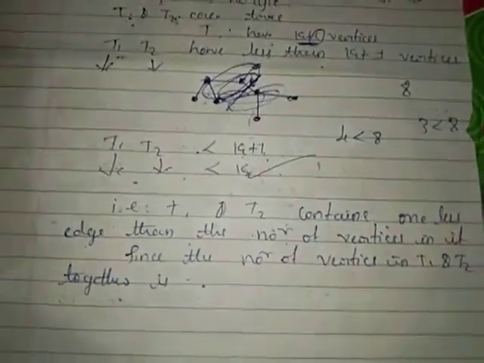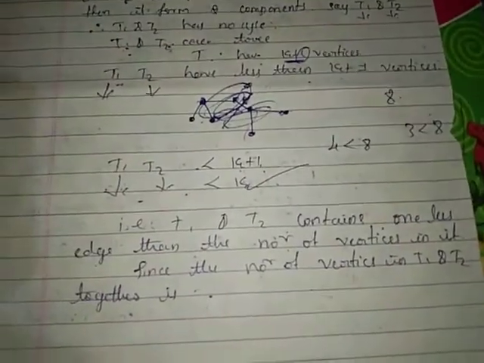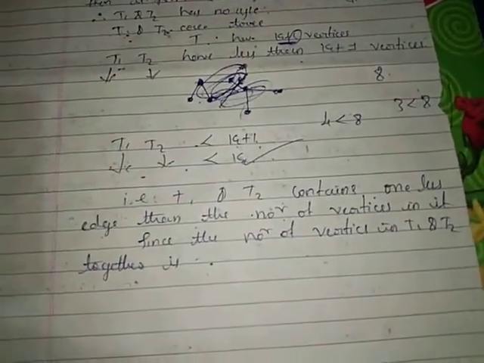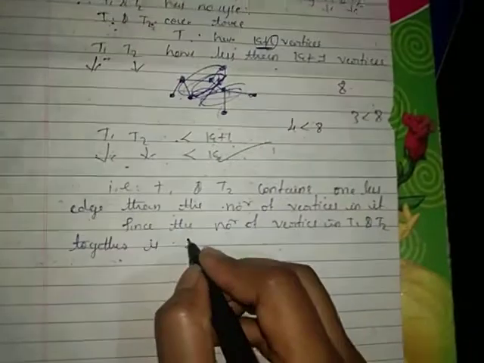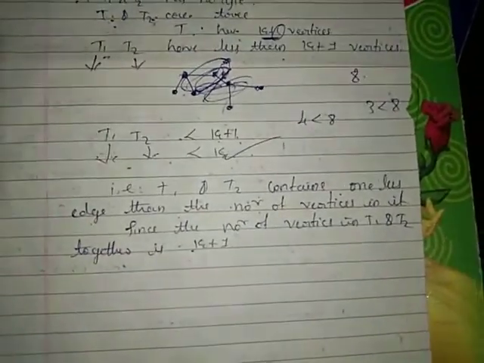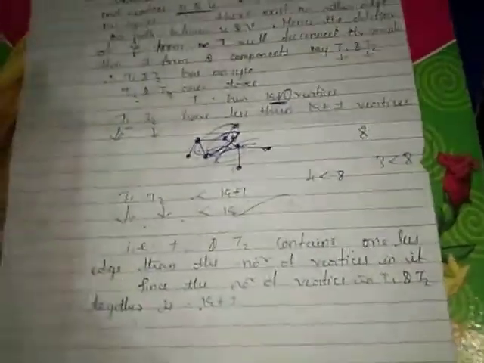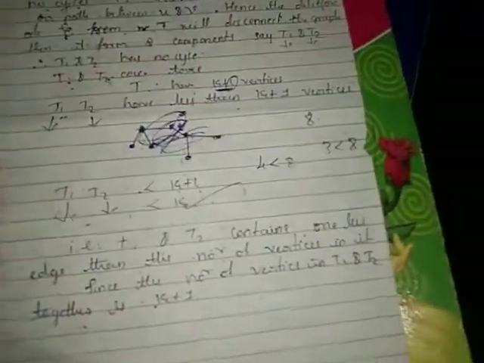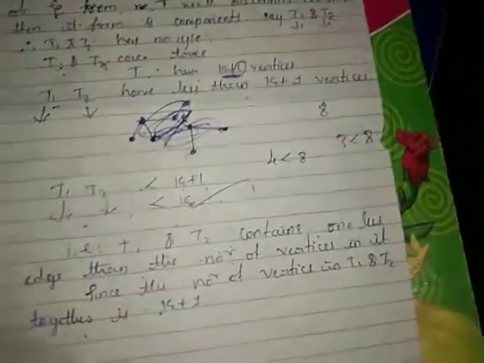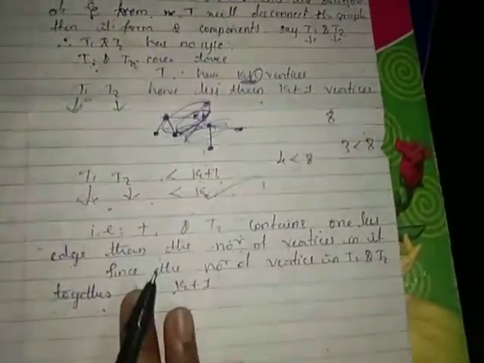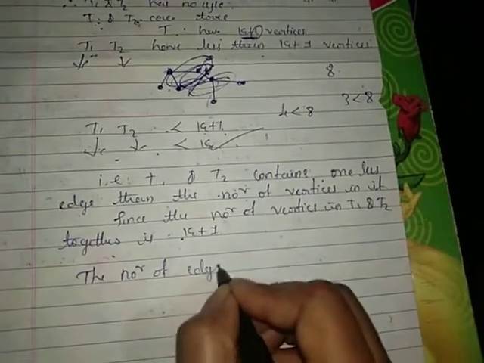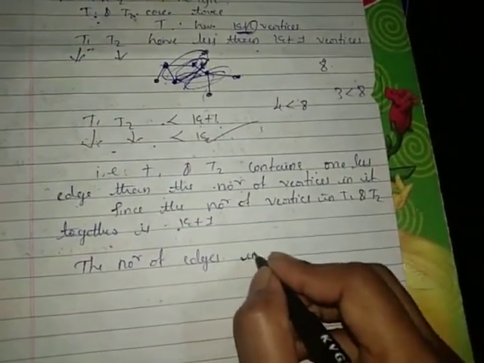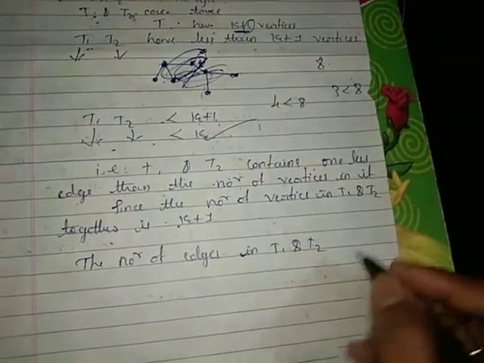We already know the deletion of an edge in the previous. If you delete the edge, the number of vertices will remain the same. Therefore, if you add the number of vertices of T1 and T2, the number of vertices will be k plus 1. But separately, T1 and T2 will have fewer than k plus 1 vertices. If you add those two together, the number of vertices will remain k plus 1. Now, the number of edges in T1 and T2 taken together.